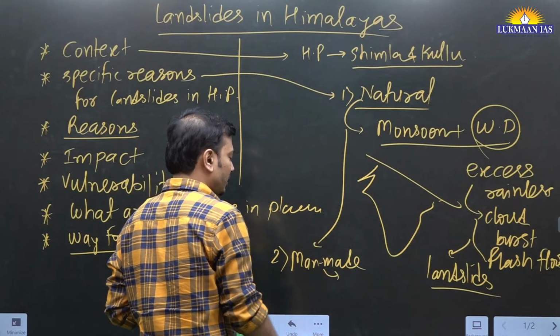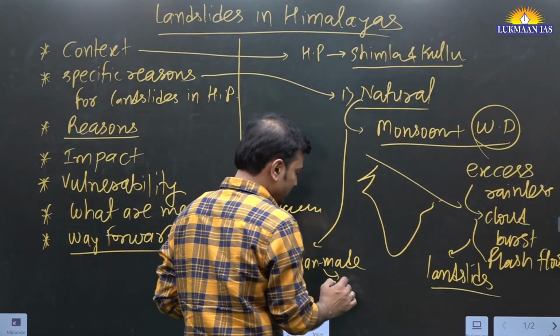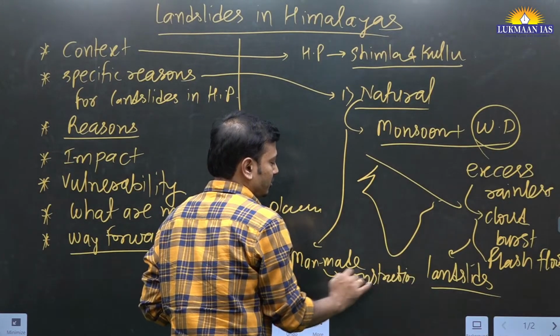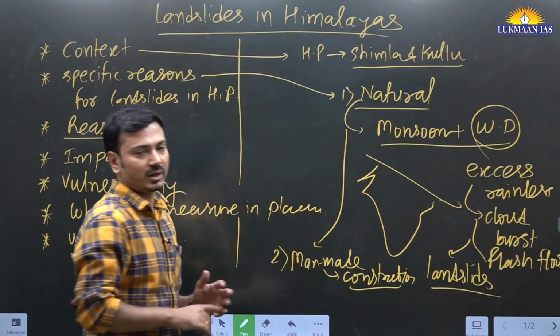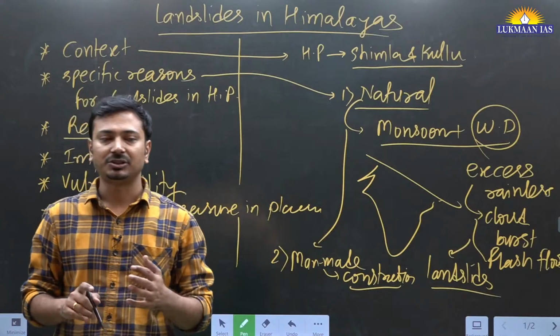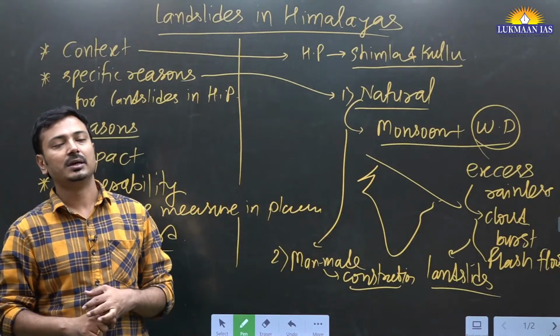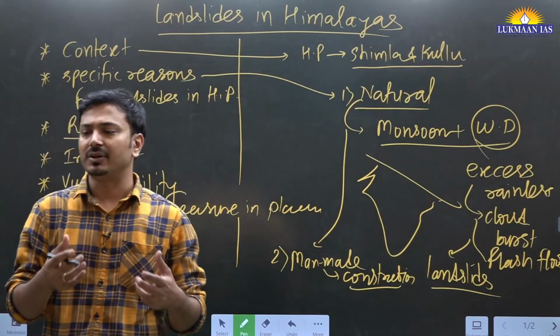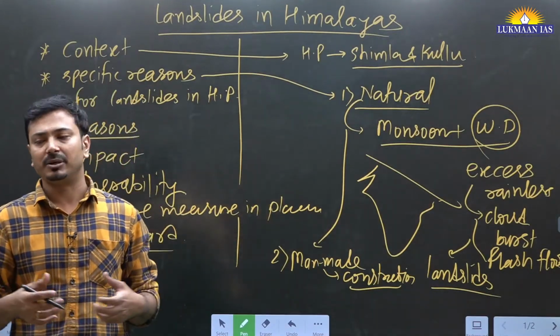So of course you can mention here the unsustainable construction activities. Okay, construction, you can mention the prominent ones, the road construction. Thereafter, the hydropower projects, dams, large hydro projects. Thereafter, you can mention the residential infrastructure for tourism purposes.